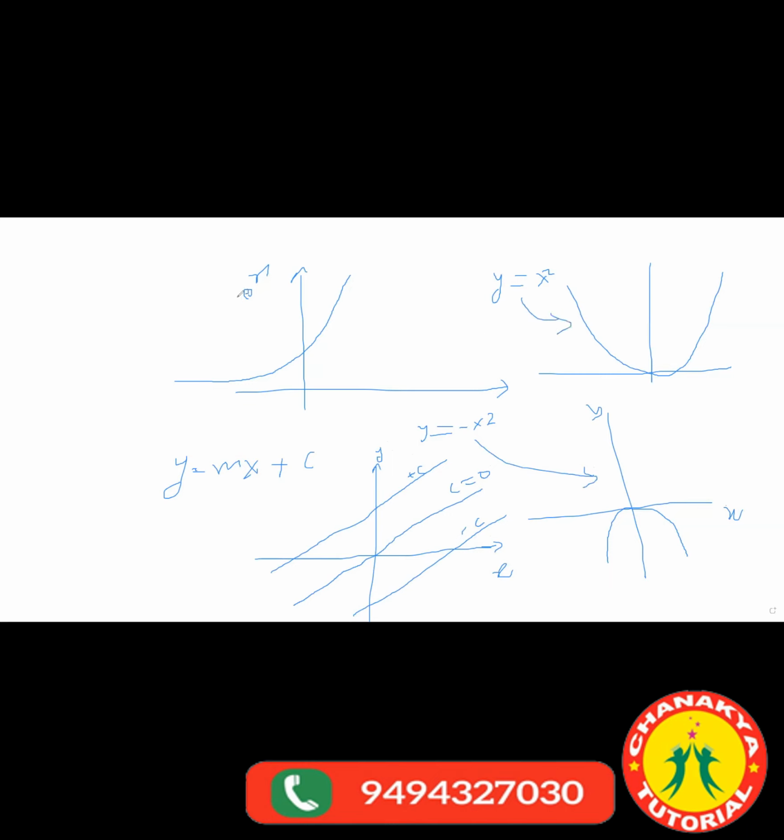This is e power x, okay? Today I don't have an iPad, so that's why my handwriting is not proper. Please adjust for today. Tomorrow everything will be fine. So just see this graph. Even please be frank, guys. I'll make sure you will learn physics really nicely and you will enjoy. The fear of physics will go away. Please interact with me, ask questions. Even if you feel 1% like you're not understanding what he's teaching, raise the query. If you are not open, then just put it in the chat.